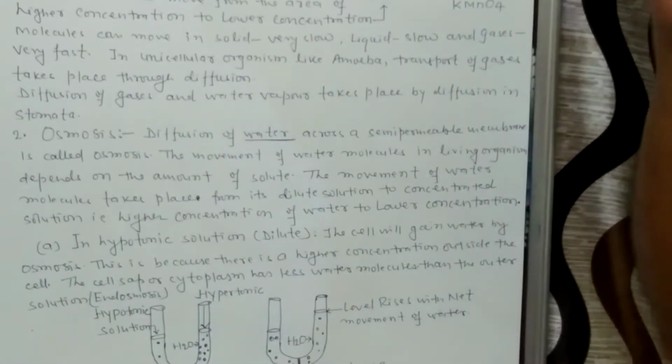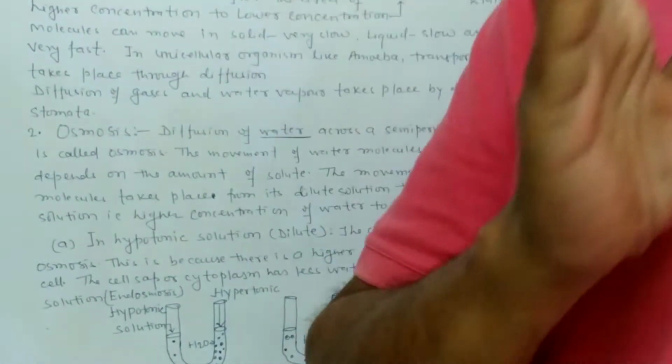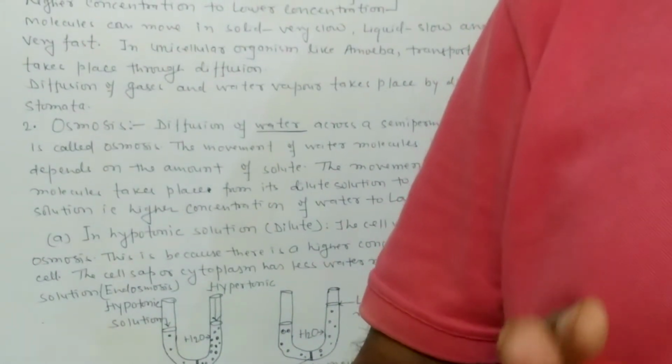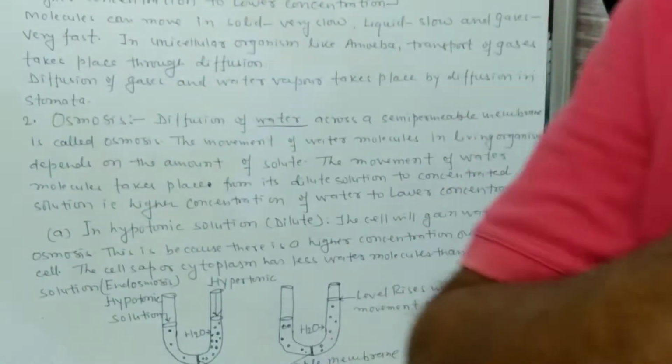If we take a salt solution in one beaker and only water in another beaker, separated by a semi-permeable membrane, we will find that the water molecules move from one test tube to the other test tube of the salt solution.